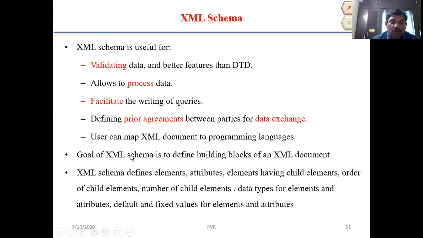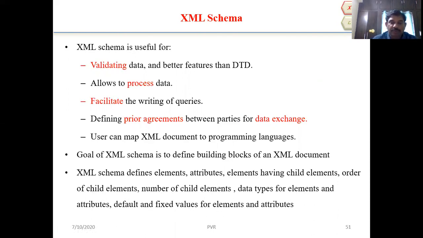Then next point. The goal of the XML schema is to define the building blocks of an XML document. XML schema defines elements, attributes, elements having child elements, order of child elements, number of child elements, data types for the elements and attributes, default and fixed values for the elements and attributes.